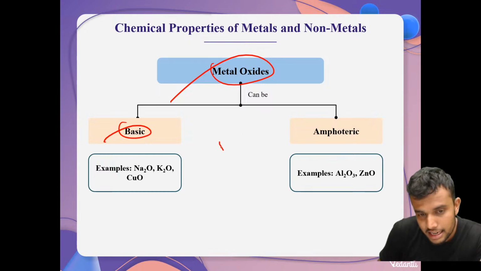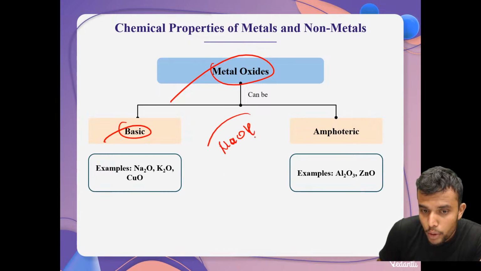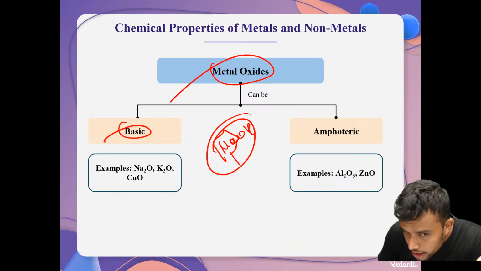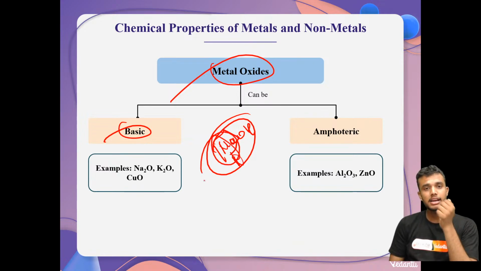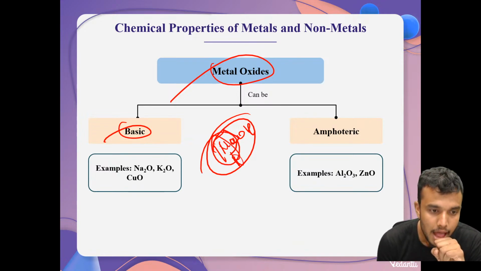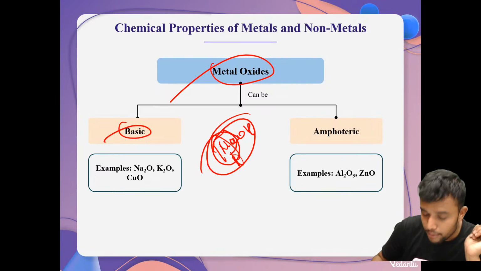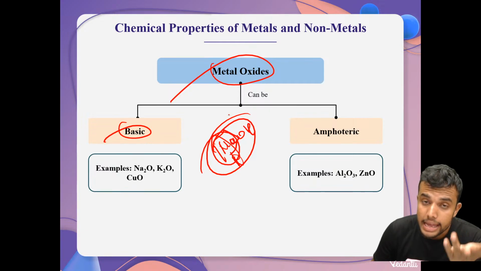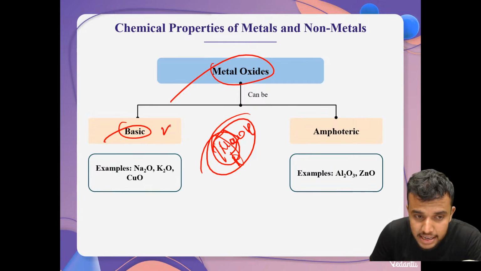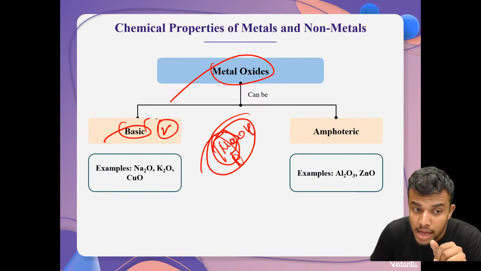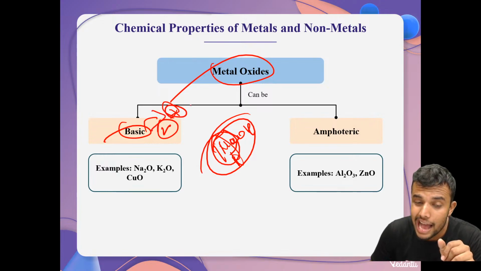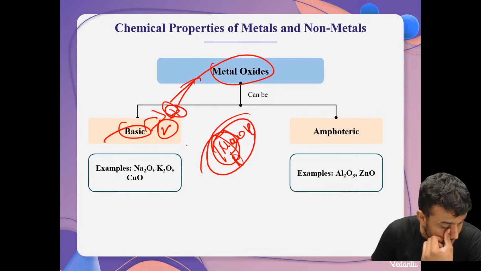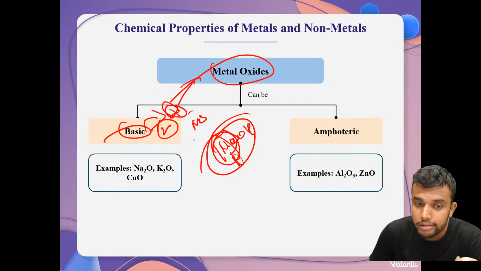For example, let's take NaOH, sodium hydroxide, an alkali. In it sodium is there. Sodium is nothing but a metal, right, my dear students? Yes, sir, it's a metal. Whenever a metal reacts with oxygen, it forms metal oxides only. These metal oxides show basic nature. Basic nature means that when metal oxides react with acid, they yield metal salt.